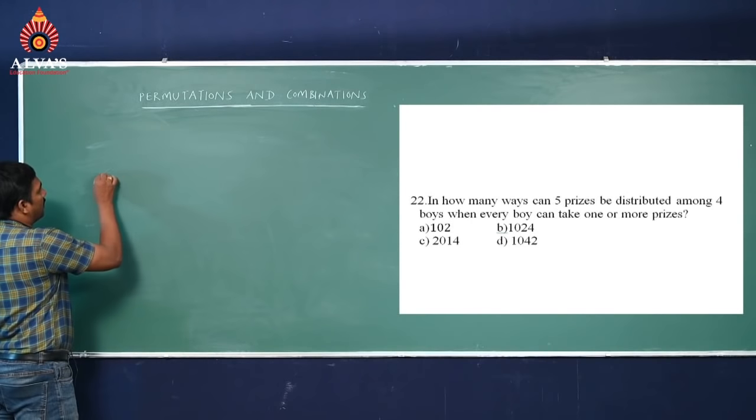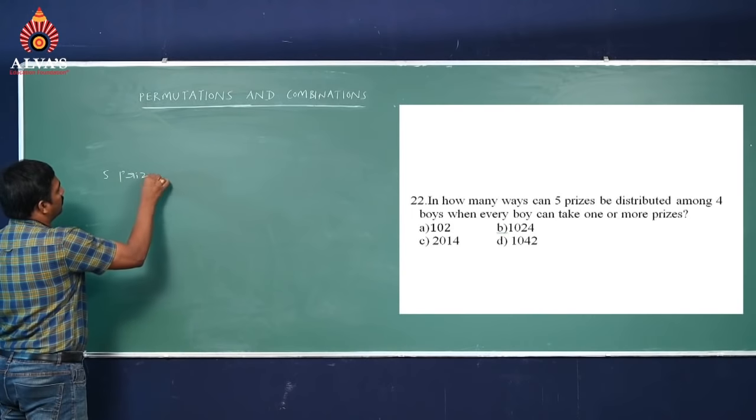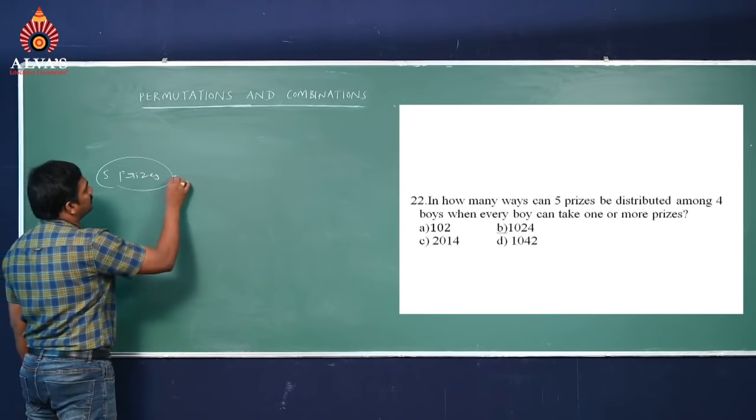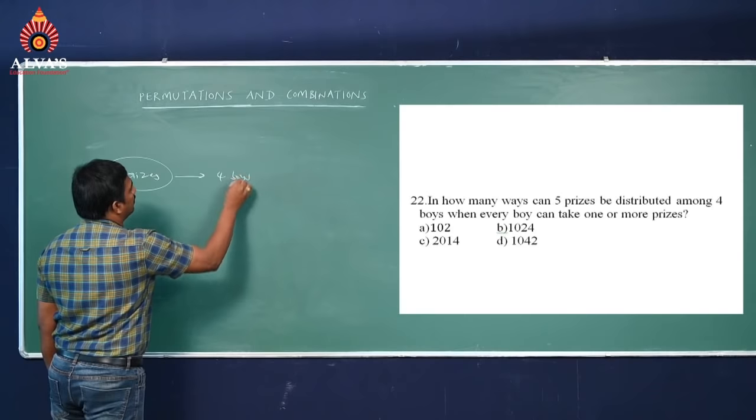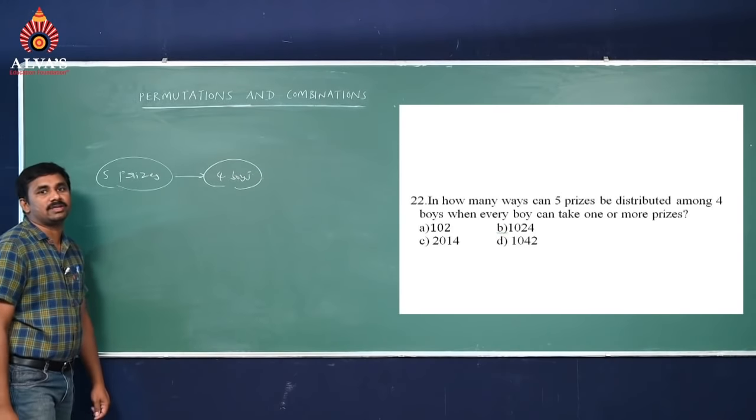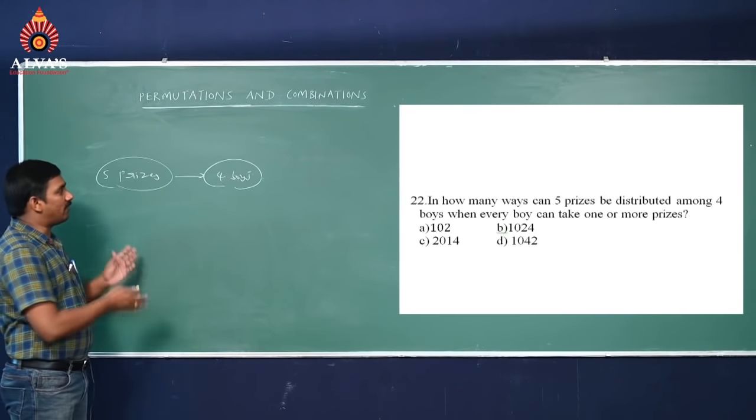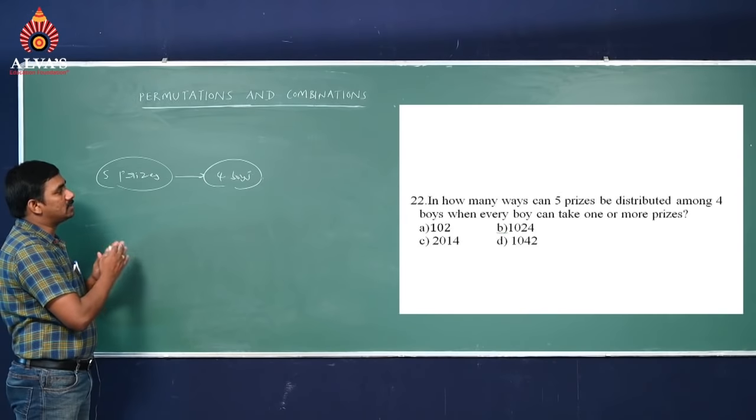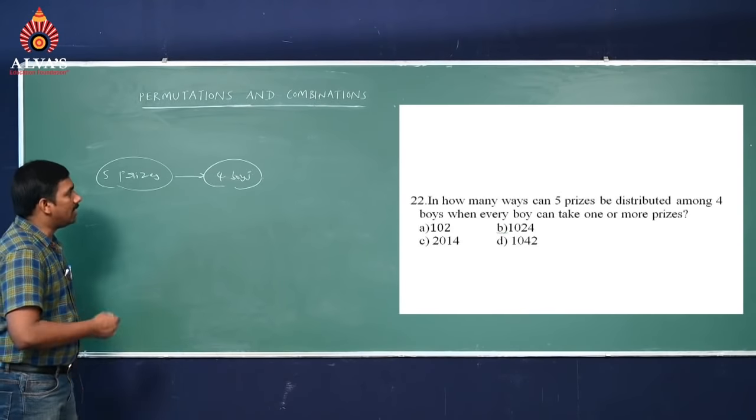See here, total prizes given are 5. So these 5 prizes we are distributing to 4 boys. That means a general logical question here: how to distribute 5 prizes, m objects, to n persons.